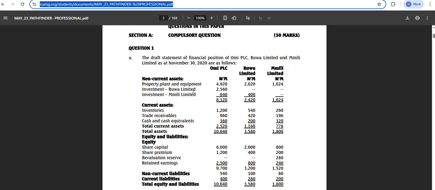Please, do you understand? Emily has an investment in Rua, which is 400, right?